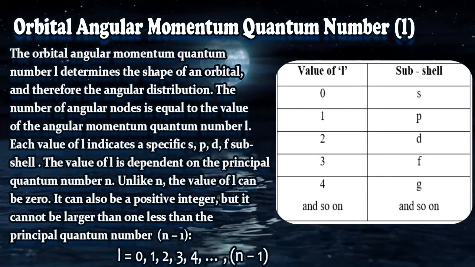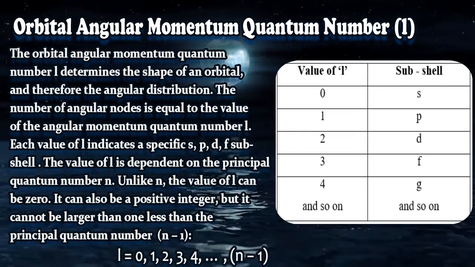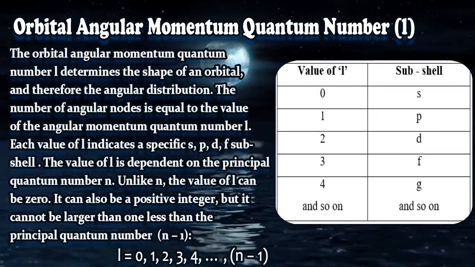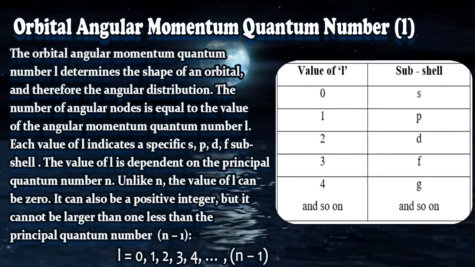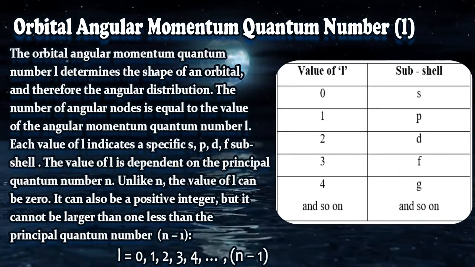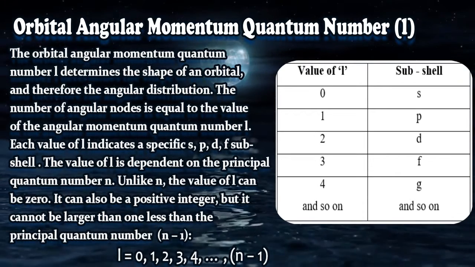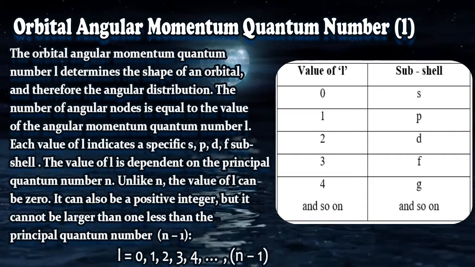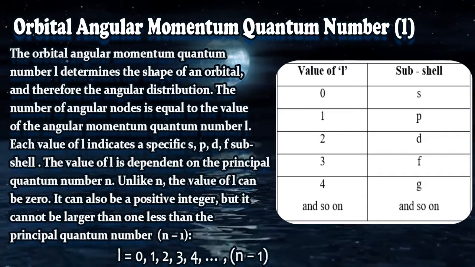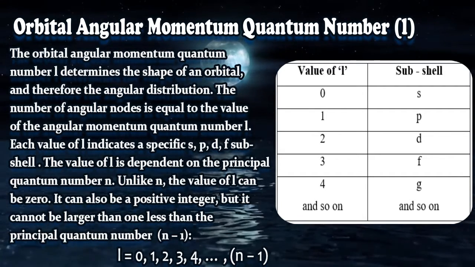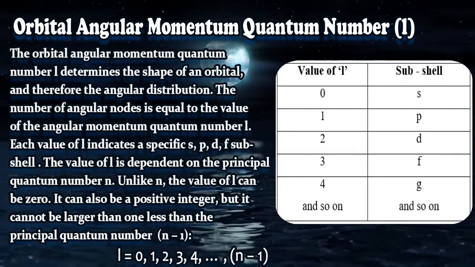Similarly, if we go for KLMN, the N shell, we have seen in our class 9, 10, 11 or 12, whatever, that 32 electrons are present in the N shell. Now, how can we clear up how these 32 electrons are present? Again, for the N shell, the value of the principal quantum number is 4.